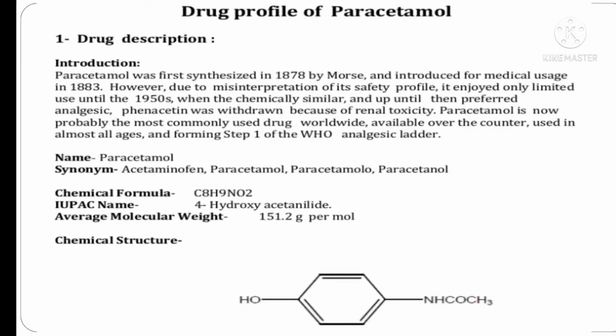Its synonyms are acetaminophen, paracetamol, and paracetanol. Now, its chemical formula is C8H9NO2, which we are going to discuss in the medicinal chemistry part. Its molecular weight is 151.2 grams per mole, and here you can see the chemical structure of paracetamol.